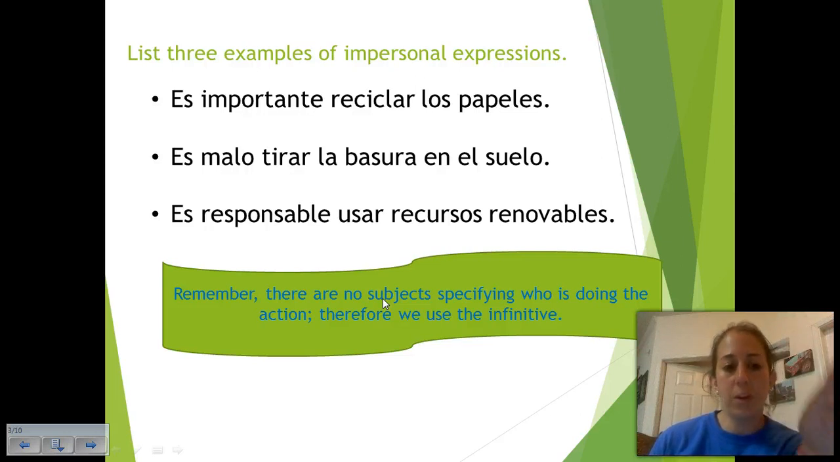And please make note, we haven't really talked about this much, but you can use any third-person singular form of ser. So you can use fue, era, será. Any of those can be used with impersonal expressions.